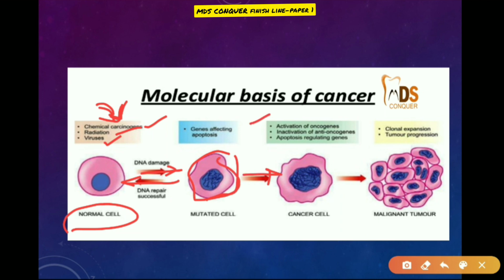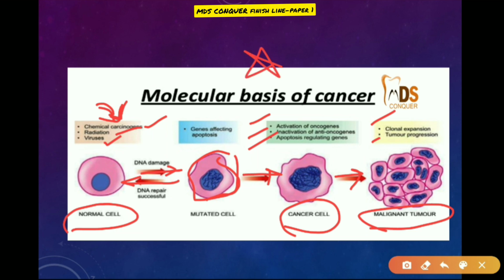Then there will be activation of oncogenes and inactivation of anti-oncogenes and apoptosis regulating genes, which leads to the formation of a cancer cell. Finally, there will be clonal expansion and tumoral progression, which leads to a malignant tumor. So this diagrammatic representation is important for the molecular basis of cancer.